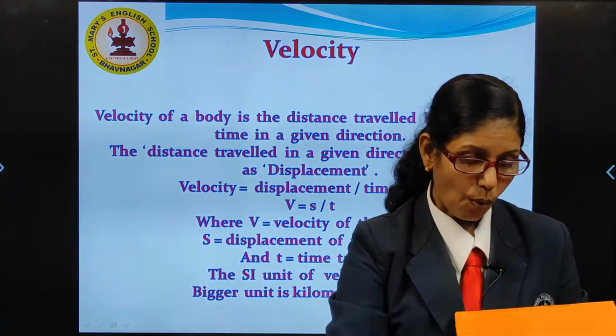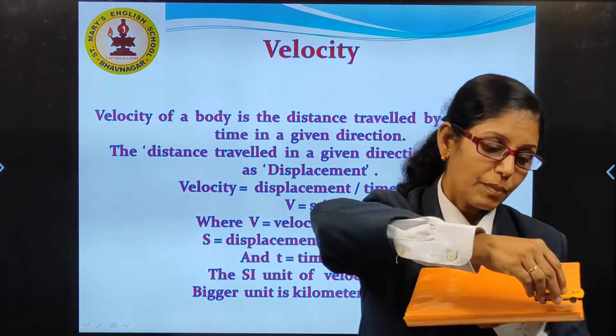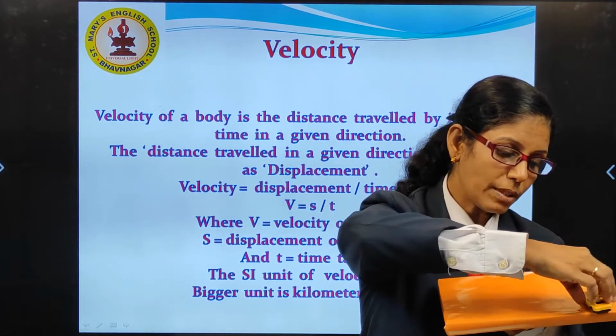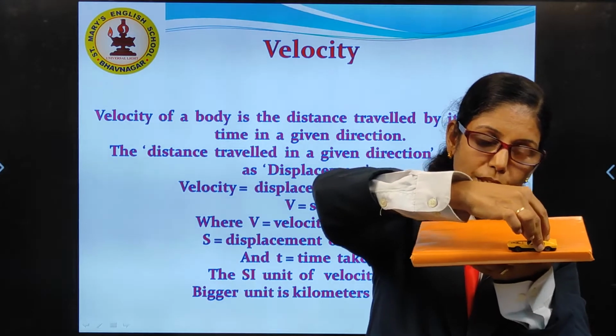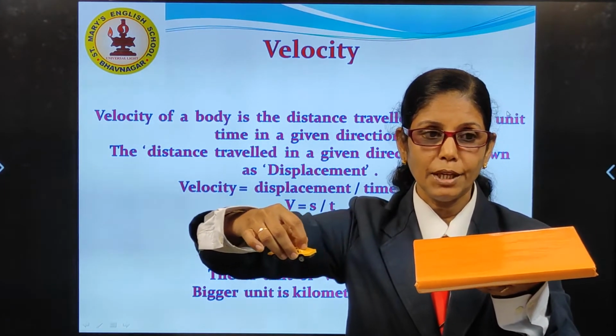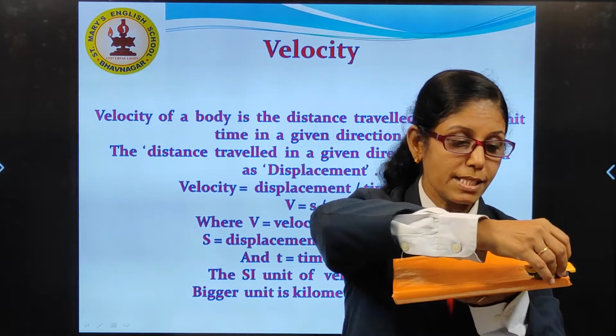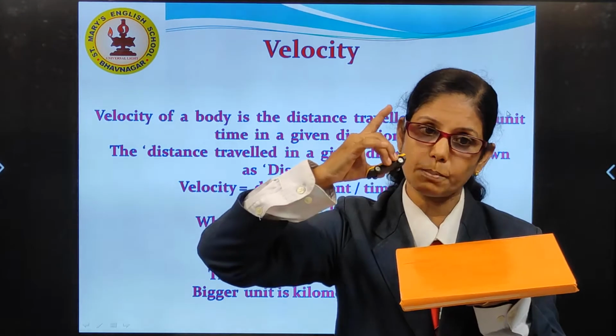So, for understanding more clearly, I am taking this car. When I want to find out the speed of this car, I have to keep it going like this, in the same direction. It's not changing its direction. It is moving in the same straight line path. That will be the speed.